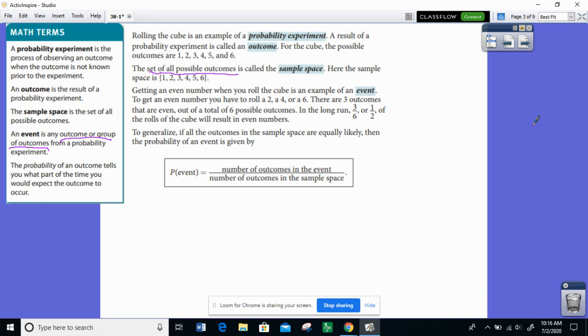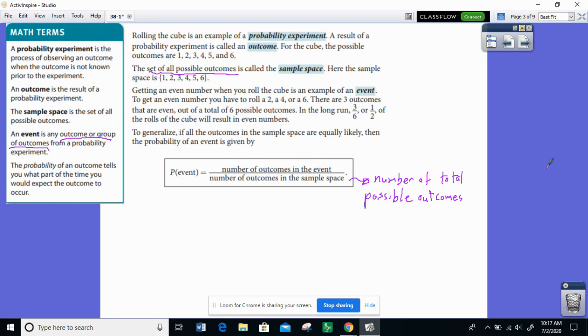So generally, the probability of an outcome tells you what part of the time you would expect the outcome to occur. If all the outcomes in the sample space are equally likely, then the probability of an event is given by the number of outcomes in the event over the number of outcomes in the sample space. So in other words, the number of total possible outcomes, that's what goes in the denominator. And in the numerator, we put the number of outcomes in the event.